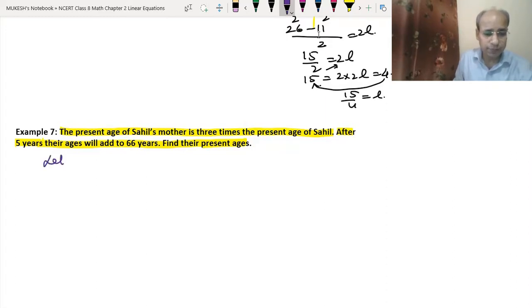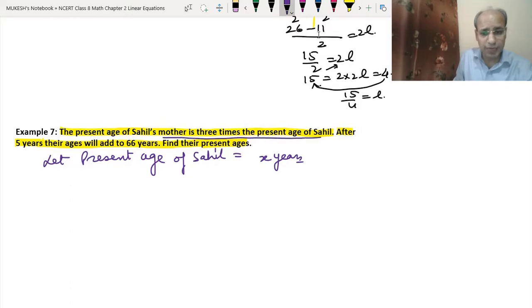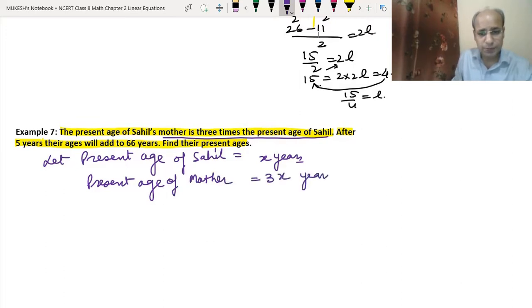So let the present age of Sahil be X years. And Sahil's mother is 3 times the present age of Sahil. It means that the present age of mother will be 3 into X, that means 3X years, because it is 3 times.